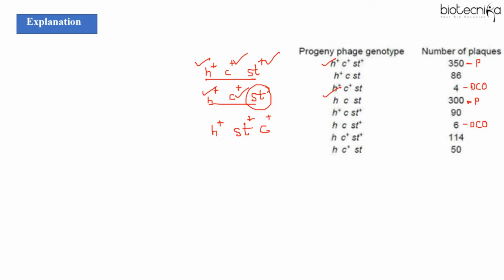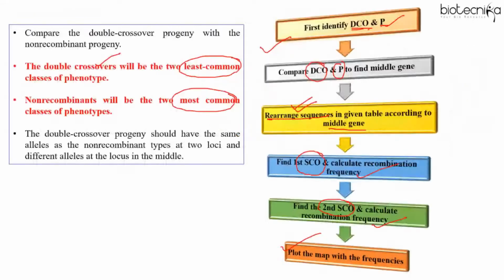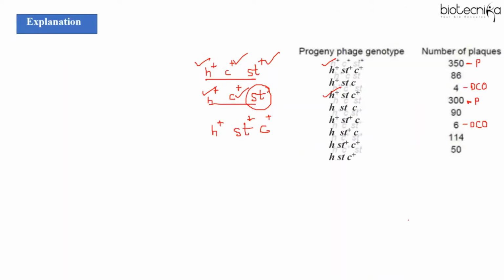So the next thing is you have to rearrange the sequence, right? Rearrange the sequence in the data table given to you according to middle gene, right? Then find the first single crossover, calculate recombination frequency. Find second single crossover, calculate recombination frequency and plot the map with the frequencies. So here, when you rearrange, so I have rearranged the sequence. So ST will be in the middle, right?